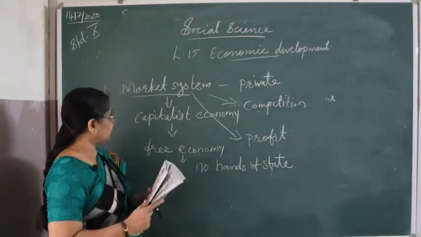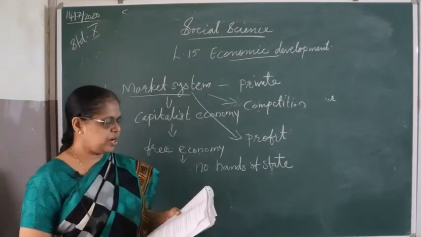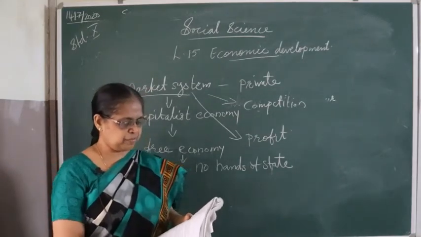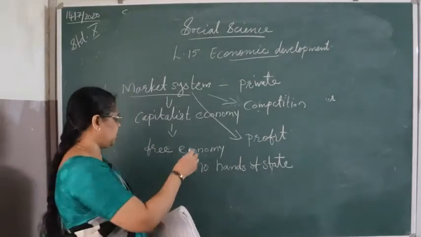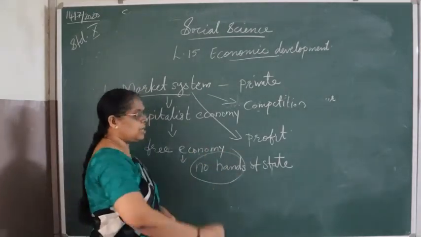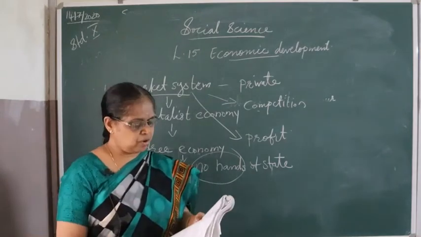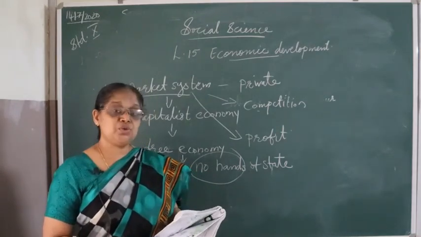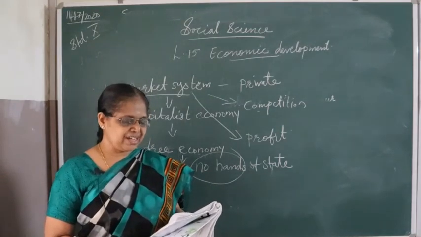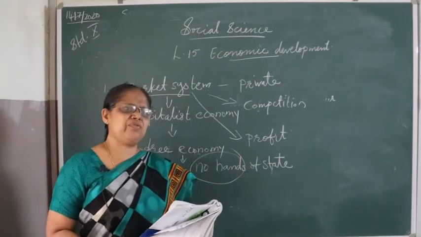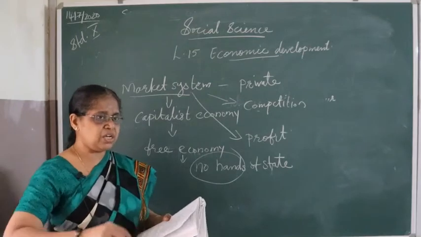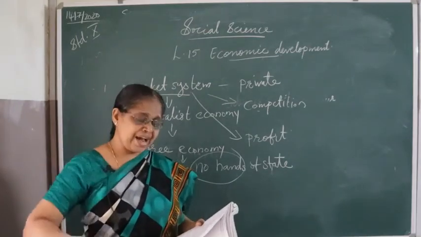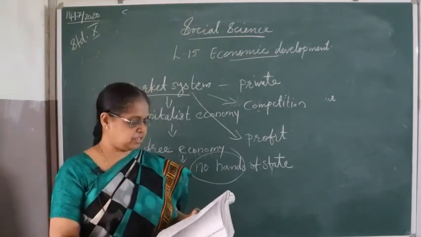And this is the market system, and we can see what the benefits of the market system are. Economic freedom of the individual is protected because there is no hand of the state. Economic freedom of the individual is there. Resources of production are utilized to the greatest extent and efficiently. What resources do they use? They use that one maximum to produce maximum.